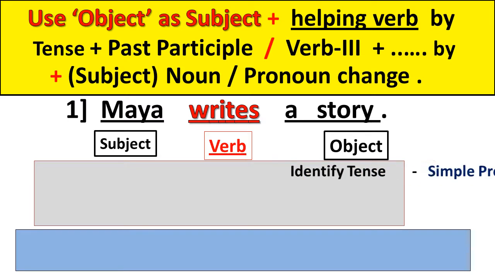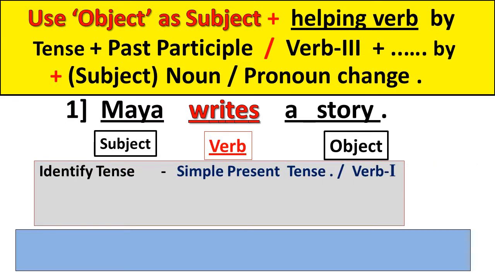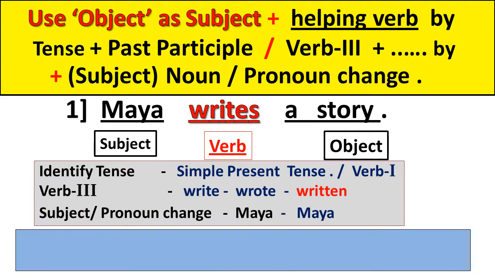Then we have to identify the tense. The tense is simple present tense. Here, first form of verb. Then the third form of the verb. The past participle of the verb write: first form write, second form wrote, and third form, the past participle, written. Here we have to know the past participle of every verb well. Then subject or pronoun changes. Maya is a singular noun, so here we can use the subject as it is. These are the most important fundamentals to understand.